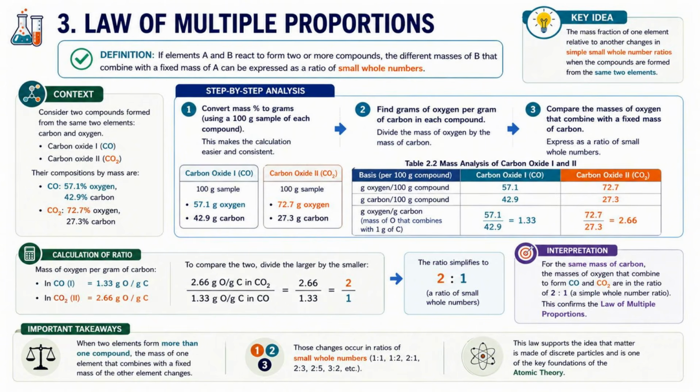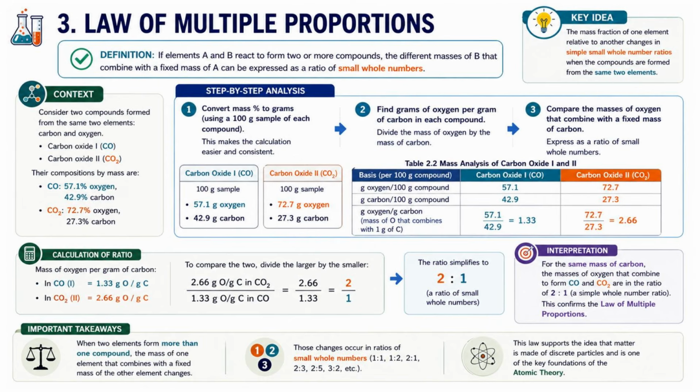Suppose we keep the amount of carbon fixed. Then we observe how much oxygen combines with that fixed amount of carbon. If carbon and oxygen form different compounds, the oxygen does not combine in random amounts. Instead, it combines in simple whole number ratios such as 1:1, 2:1, 3:1, or 4:3. Nature prefers simple whole numbers.